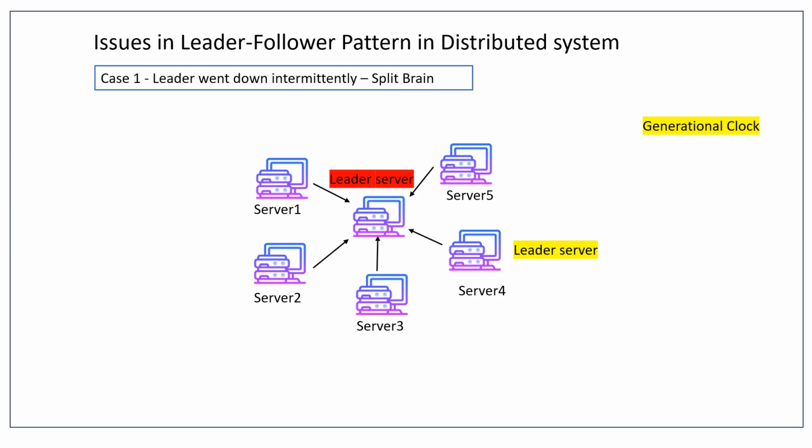It is nothing but this: for every leader selection, we assign a number sequentially. For example, in this cluster, suppose there were four leaders in the whole process. For every leader, we have some kind of number. Suppose leader 3 has gone down previously and we have selected a new leader, so the new leader will get number 4.